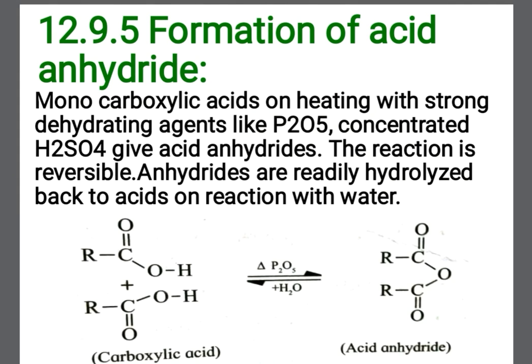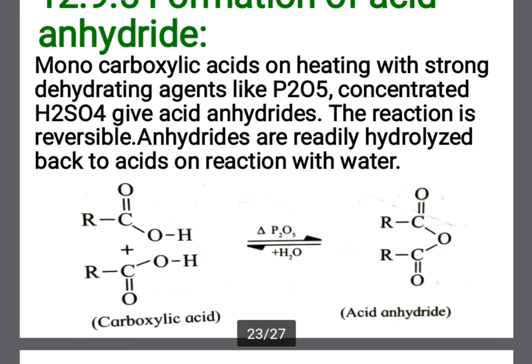Monocarboxylic acids on heating with a strong dehydrating agent like P2O5 or concentrated H2SO4 give acid anhydrides. The reaction is reversible. Anhydrides are readily hydrolyzed back to acids on reaction with water. So monocarboxylic acids means the compounds which contain only one carboxylic acid group.